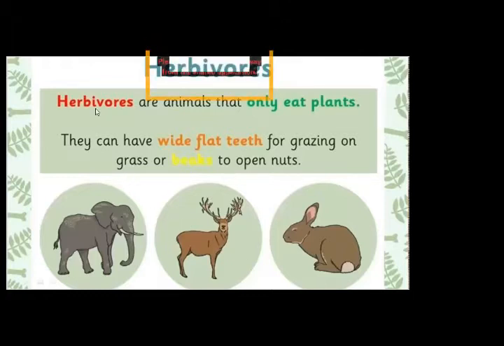I repeat the definition: herbivores are animals that only eat plants, and they can have wide, flat teeth for grazing on grass or a beak to open nuts. Herbivore animals have a special digestive system that digests all kinds of plants, including grass.